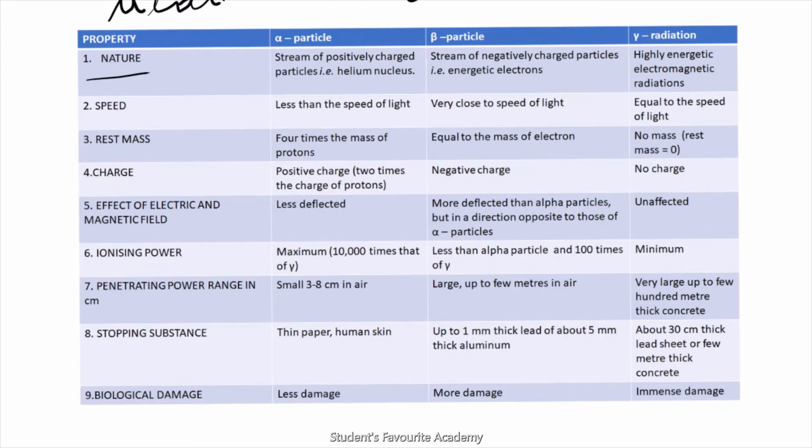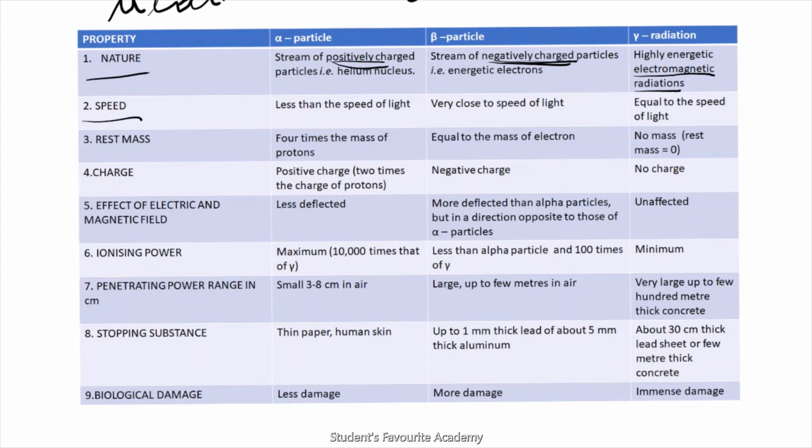Beta particles are a stream of negatively charged particles, and gamma radiations are highly energetic electromagnetic radiations. They don't have any charge.